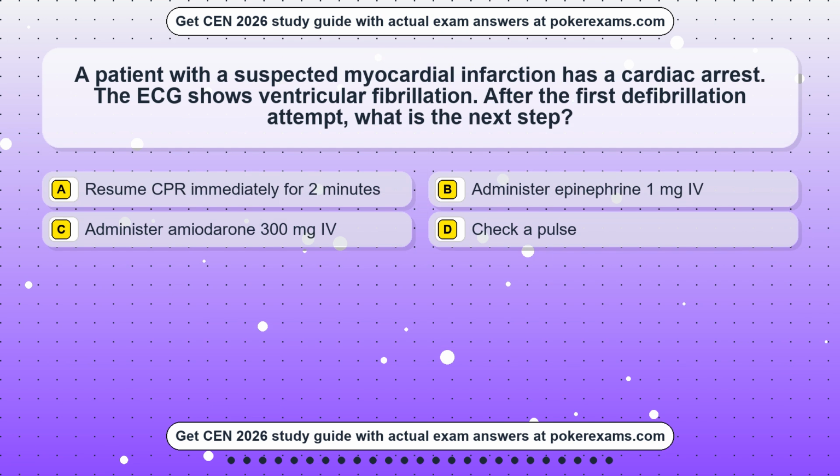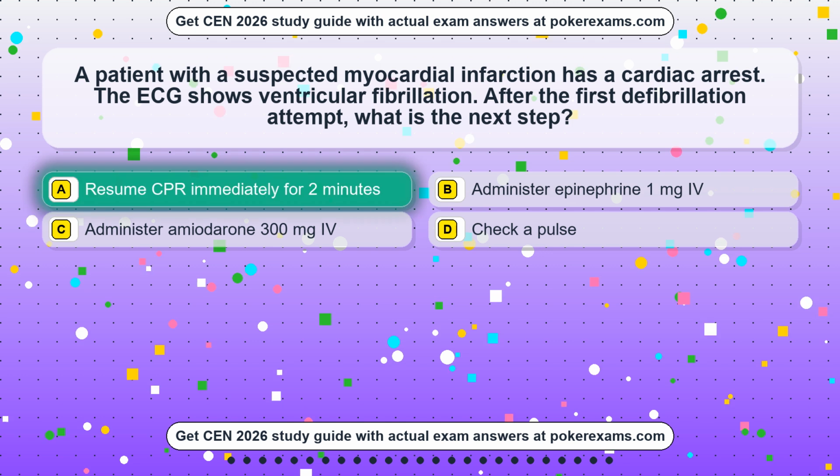Question 18. A patient with a suspected myocardial infarction has a cardiac arrest. The ECG shows ventricular fibrillation. After the first defibrillation attempt, what is the next step? Option A: resume CPR immediately for 2 minutes. Option B: administer epinephrine 1 mg IV. Option C: administer amiodarone 300 mg IV. Option D: check a pulse.